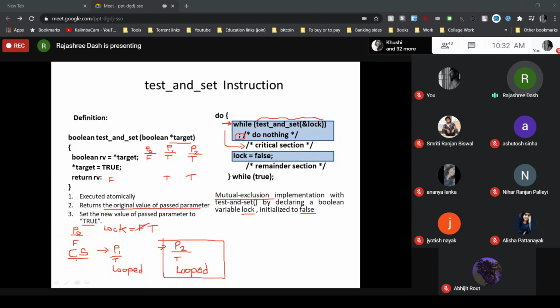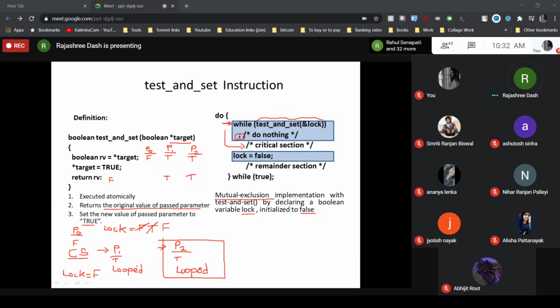Now P0, after completing its critical section, what will it do? It will make the lock value false. By whom? P0. Once P0 makes the lock false, the P1 which was looped will come out of the loop because it finds that the lock value is false.